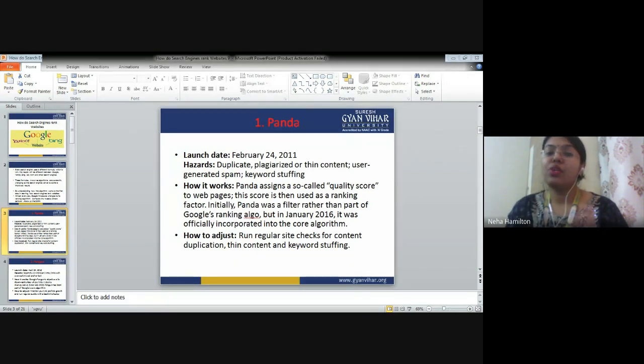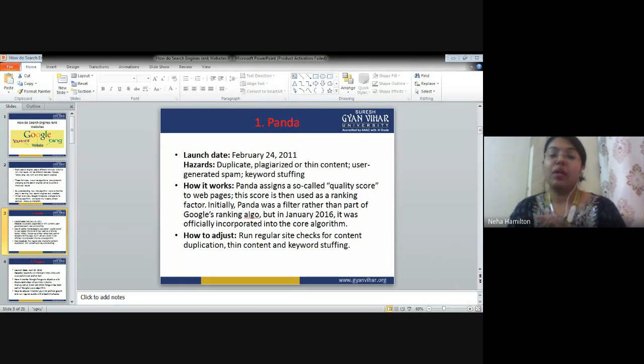So, the first software that we are going to understand is named Panda. Google has named the softwares after some animals, right? There are certain things that we are going to understand for each software. The first important thing is launch date. The second important thing is hazards, how it works, and how to address. These are four things that we are going to understand in all the core algorithm softwares.